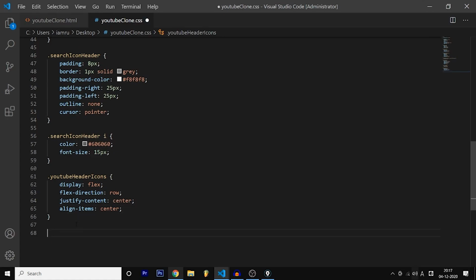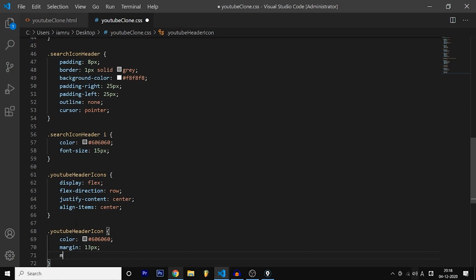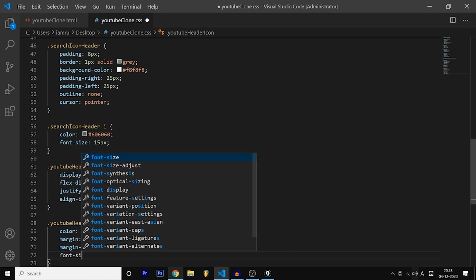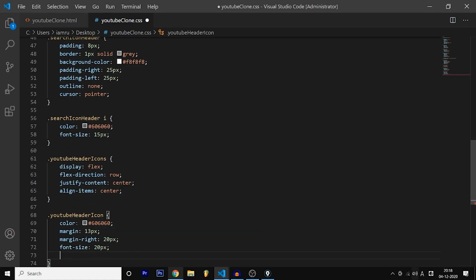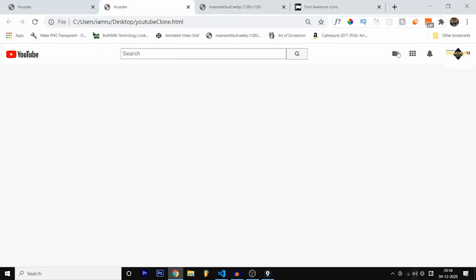After that, we are going to style YouTube header icon, singular. For that, we are going to use the hex code 606060. This is a gray. Margin 13 pixels, which is the outer space. And we are going to have margin right, which is 20 pixels, and font size again is 20 pixels. Cursor is pointer. Now let's check this. As you can see, the icons look good, and the flex direction changed, font size has changed, the icons are totally changed. So now what we need to do is style this.